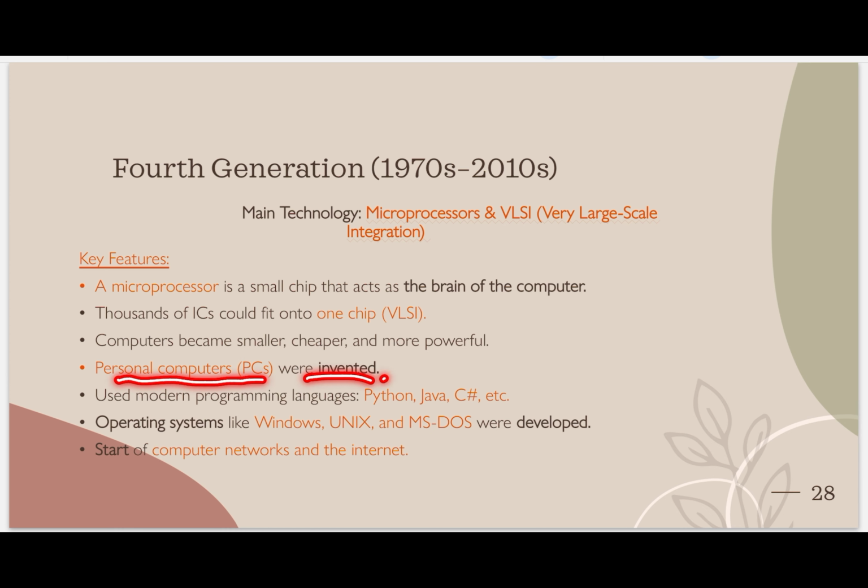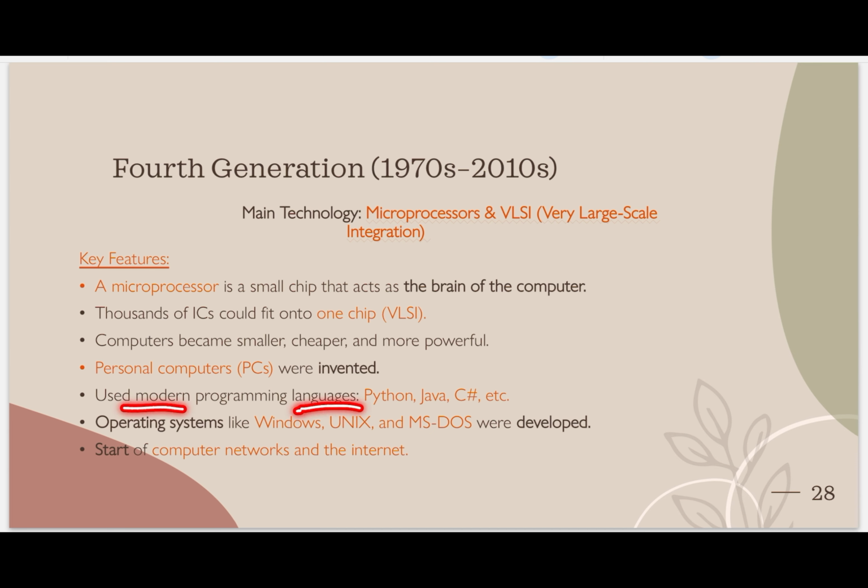Personal computers were invented, as we see, my PC. What is the full form of PC? Personal computer. See what happened in the first generation. There were few computers, big ones, used only by government, universities or scientists. Second also the same, third also the same. But from the fourth generation, common people like us were using this computer. So that's why personal computers were introduced.